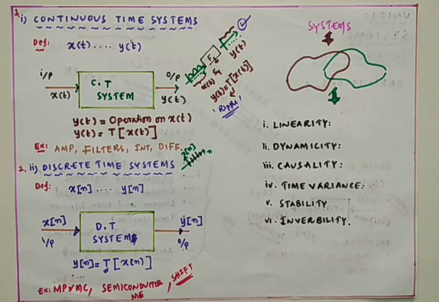This is about continuous time systems and discrete time systems. Most continuous time systems can be analyzed or processed, or looked upon more comfortably, with discretization, because of the revolution in IC technology. Things are now possible by looking at discrete time signals only.